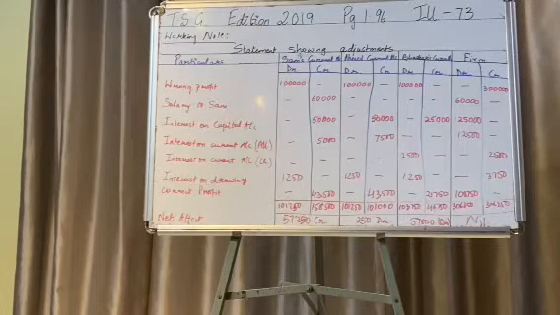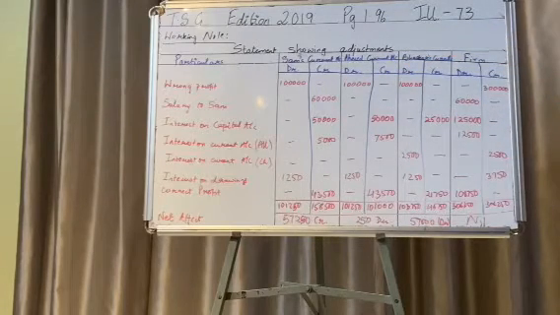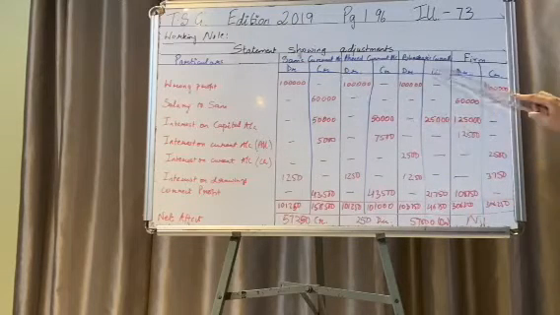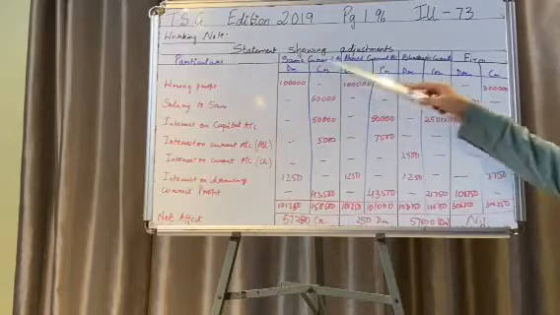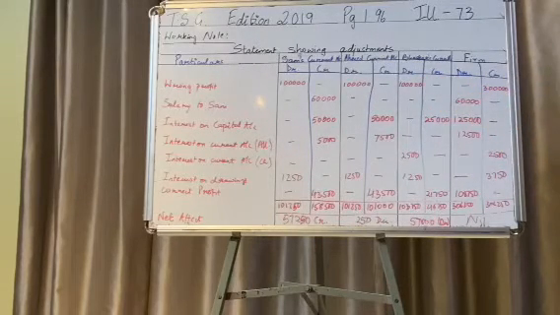Now, as always, I am going to show you the first working note and the only working note for the sum. That is the statement showing the adjustments. For that, we have a particulars account, we have the three partners account, and we have the firm account. Now, each account will have a debit and a credit side in this table.